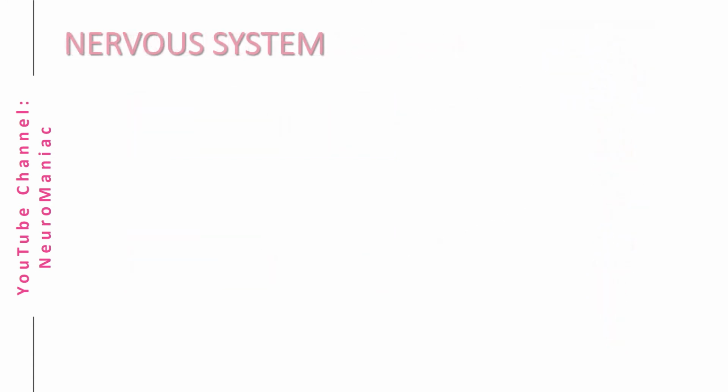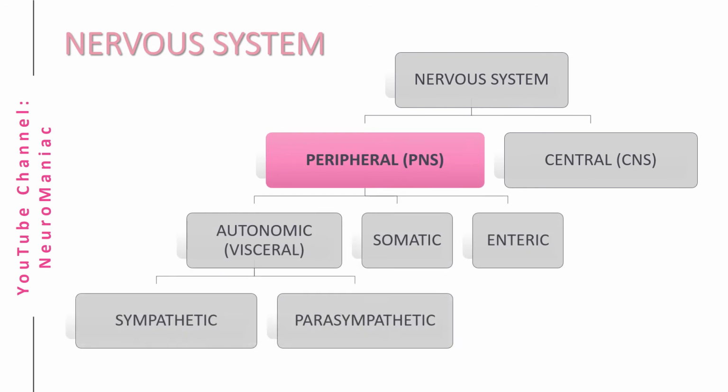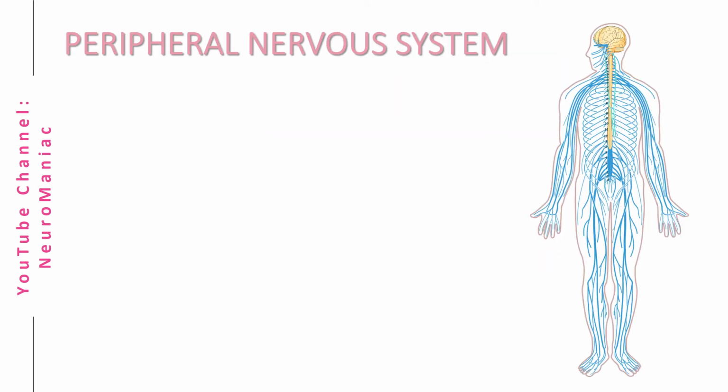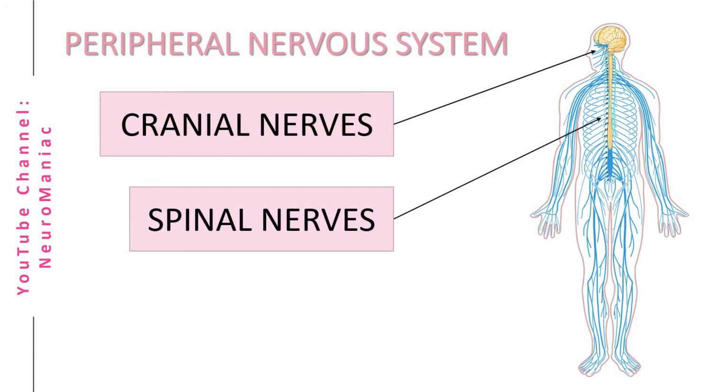Next is the peripheral nervous system. The peripheral nervous system consists of nerves outside the central nervous system. Main nerves include the 12 cranial nerves, 31 pairs of spinal nerves, and ganglia. This is not indicated here, but ganglia are a cluster of neuronal cell bodies.